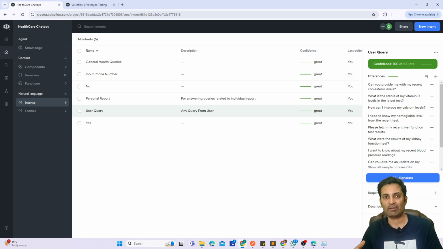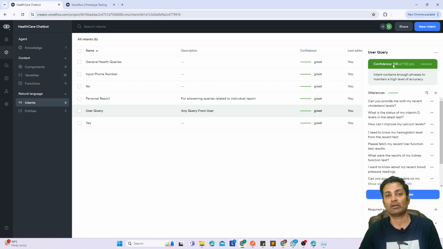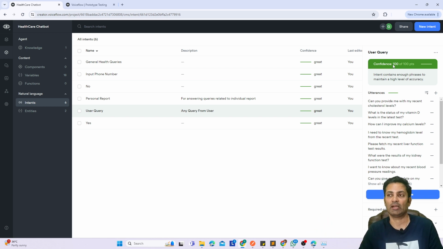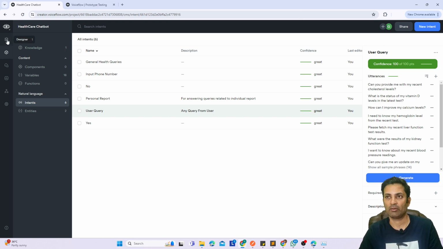I want to know my latest blood test report, and all those things. This is what I give as a sample, and if you see the confidence here, it says 100, which means the intent model trains on this information, and the next time you ask some question, it will see that this is similar to the user query intent, capture that information, and we go back.